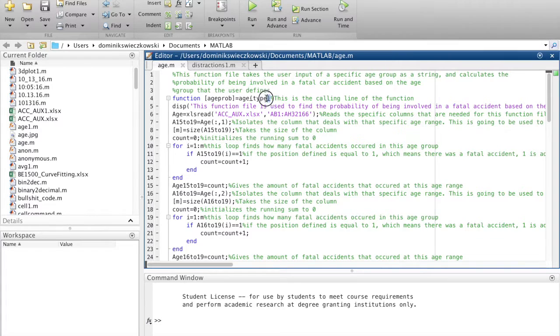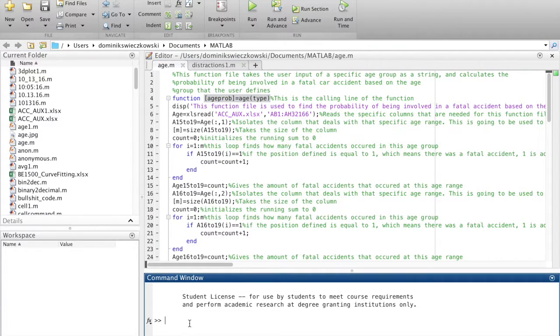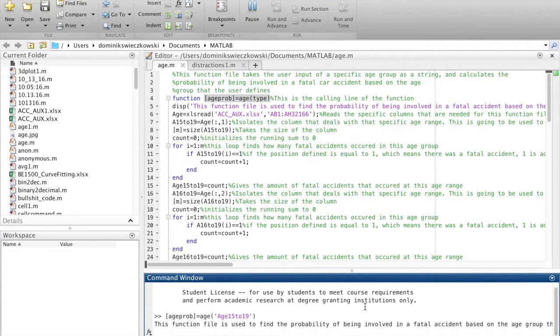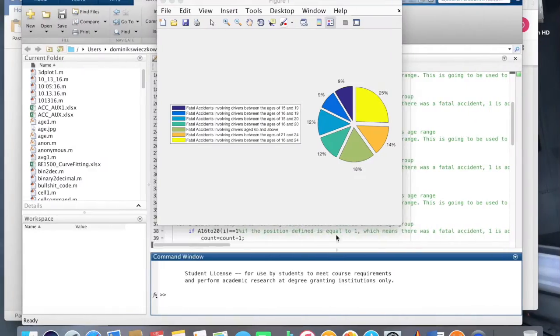For example, if we take the function header right here, press copy, paste, and replace type with the user defined variable, such as age 15 to 19, this function file will run and output a number between 0 and 1 of the chance of the user being involved in a fatal accident based on what age group they chose.